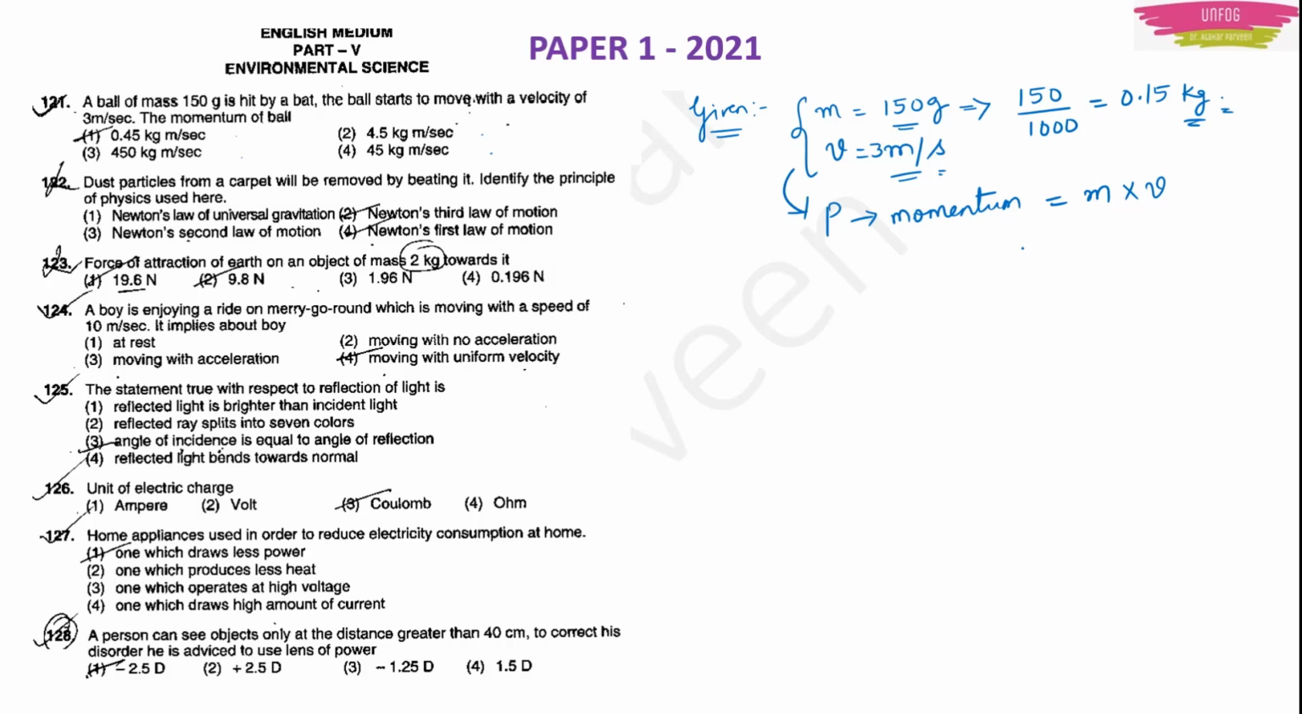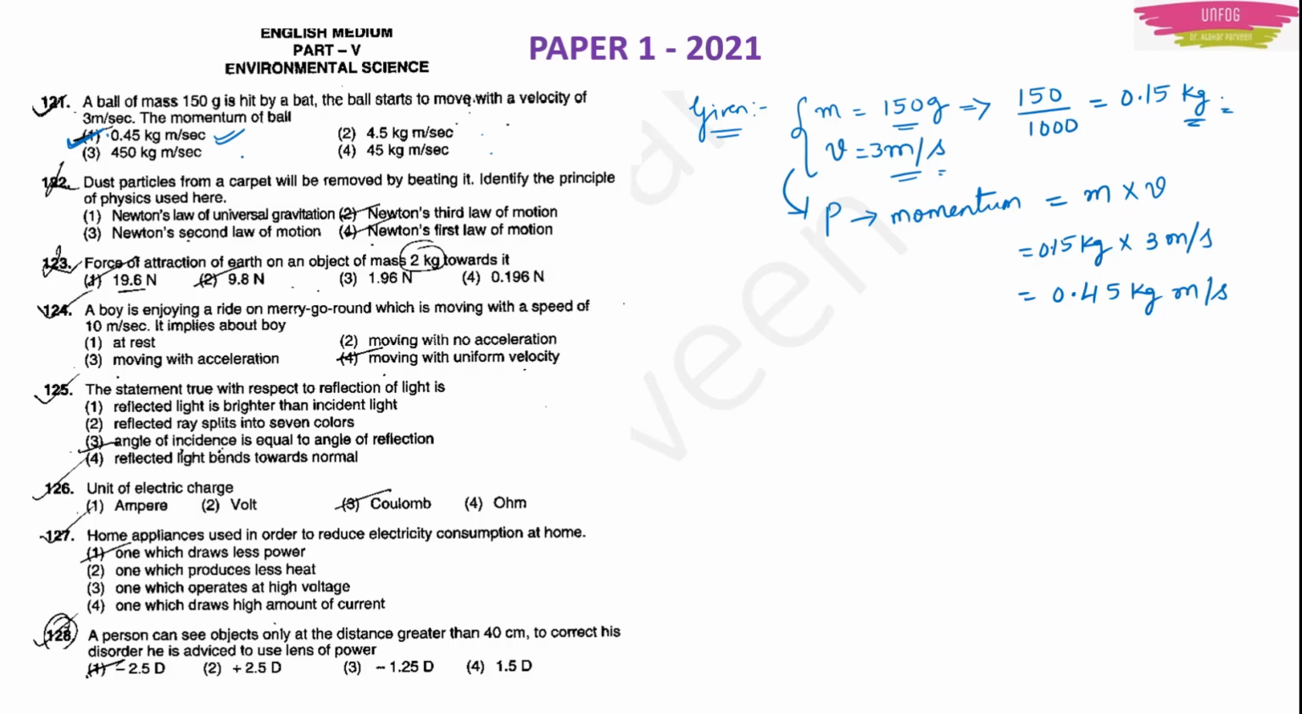Now you just have to multiply, because momentum is equal to mass into velocity, right? So it is 0.15 kg into 3 meters per second. This will give you 15 3s are 45, 0.45 kg meter per second. So option 1 will be the right answer. Okay, so this is the right answer.